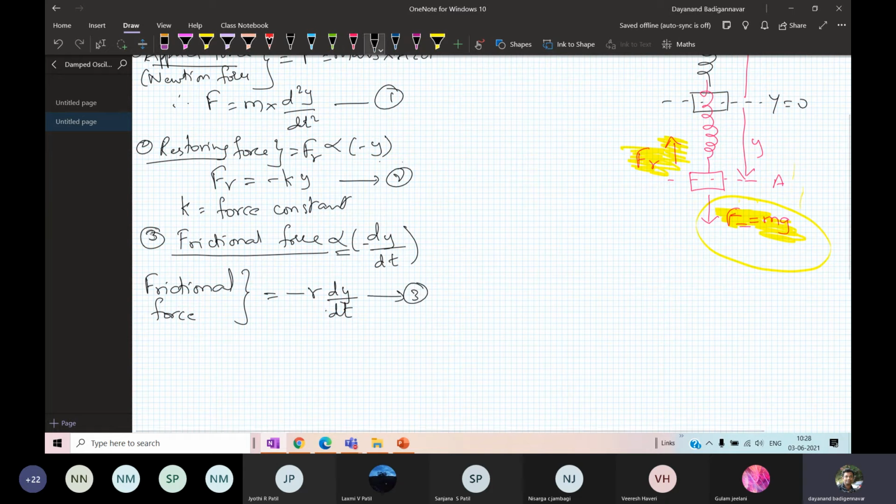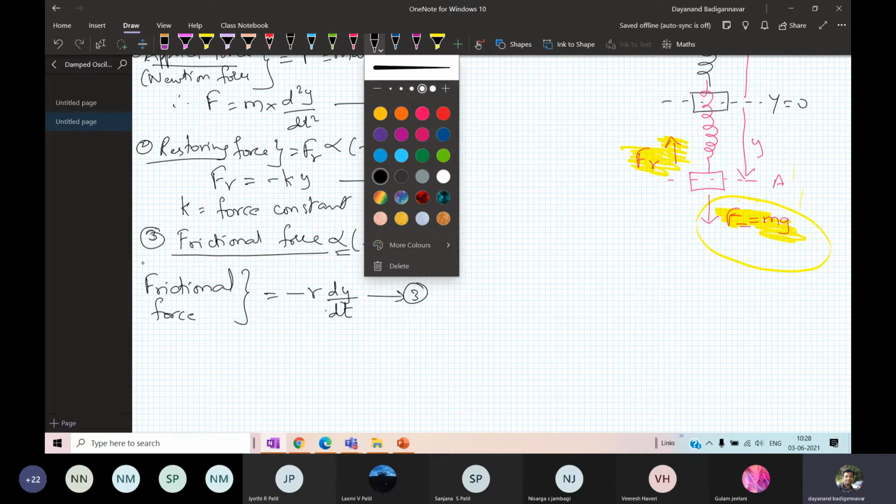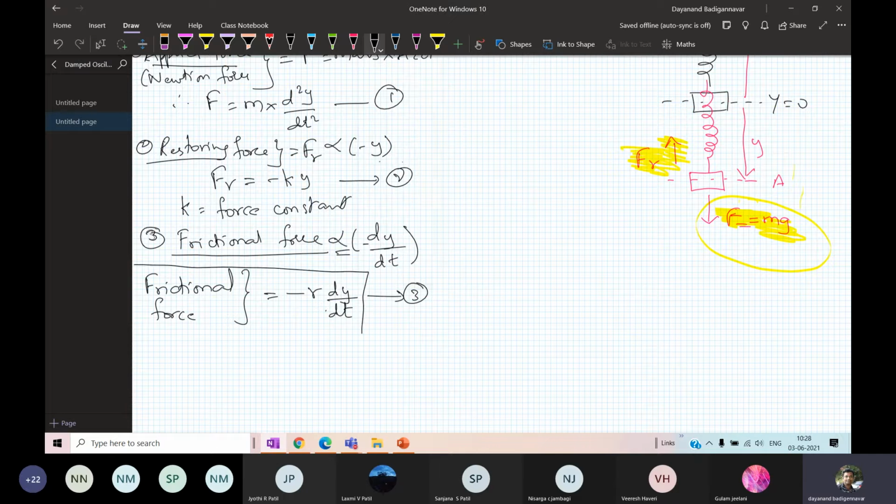Okay, this is the new one that you have evaluated. Very important. Clear? I will highlight it so that you remember this equation. Frictional force is always proportional to the velocity and pointing towards the equilibrium. So this is equation number 3.